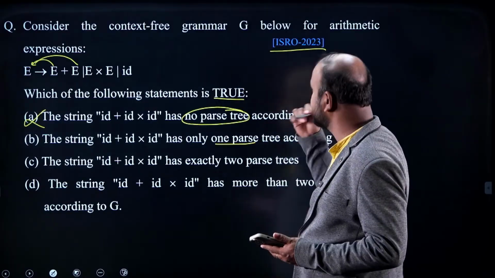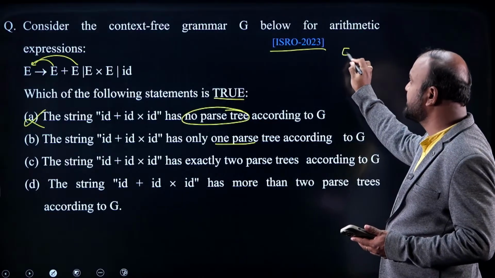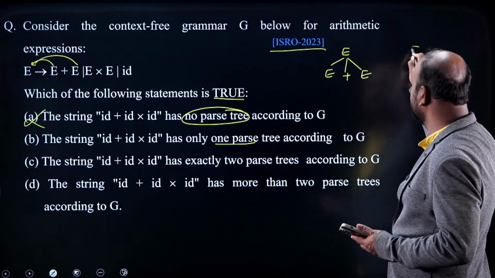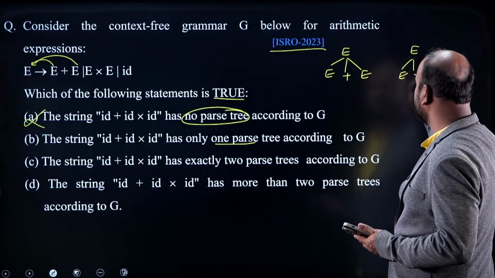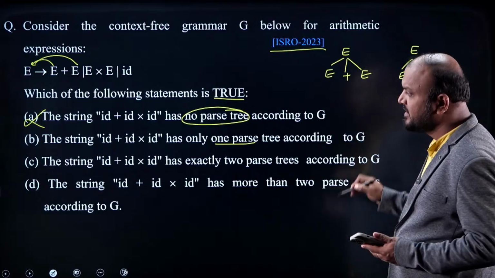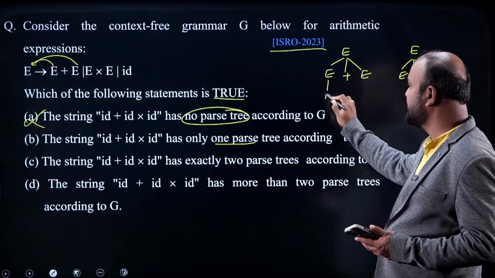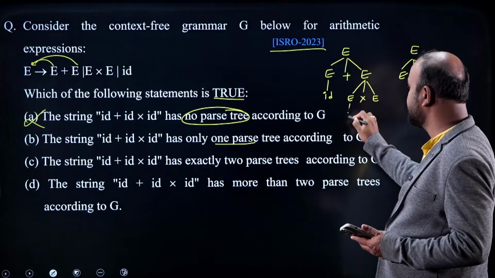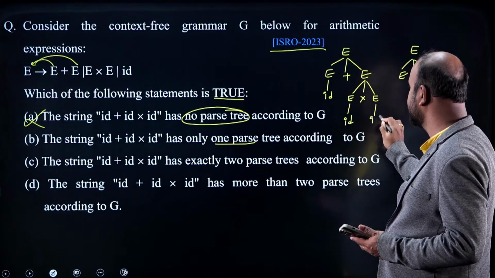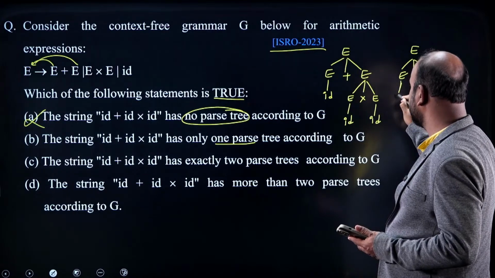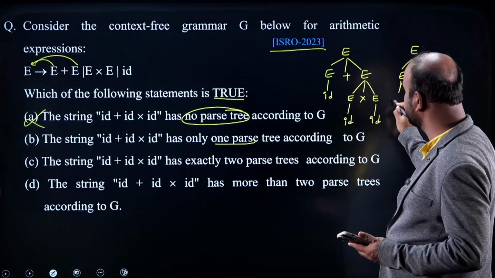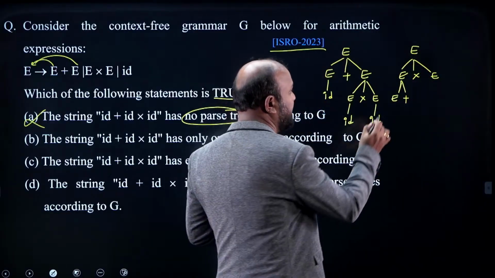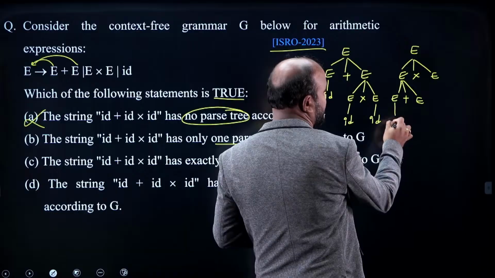The string id plus id into id has only one parse tree? Let me check it. But it is not one parse tree, definitely I can say. id plus id star id. E plus E once I can do. E derives E into E, I can do it one more time. Because it is id plus id, E should become id. This is E into E, and these E's are going to become IDs. And because this is E into E plus E into E, it will be E and plus E, and this E should be id.